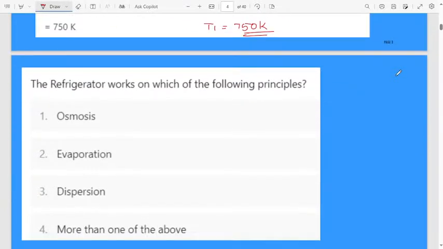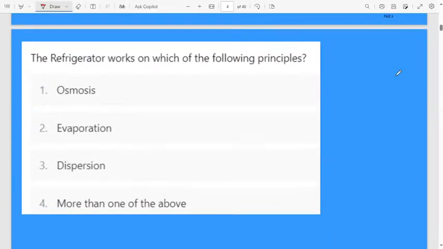Let us move to the next question. The refrigerator works on which of the following principles? First one is osmosis, second one is evaporation, third one is dispersion, fourth one is more than one of the above. Everyone knows the refrigerator.